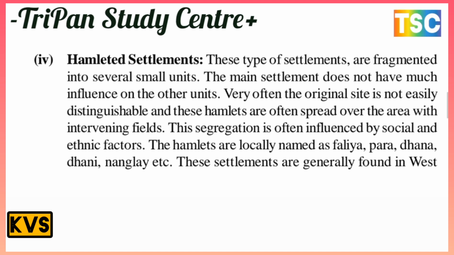The next one is the hamleted settlement. This type of settlement is fragmented into several small units. The main settlement does not have much influence on the other units, and very often the original site is not easy to sustain. These hamlets are often spread over the area with intervening fields. This segregation is often influenced by social and ethnic factors. The hamlets are locally named Palli, Para, Thana, Dhani, Nagla, etc.